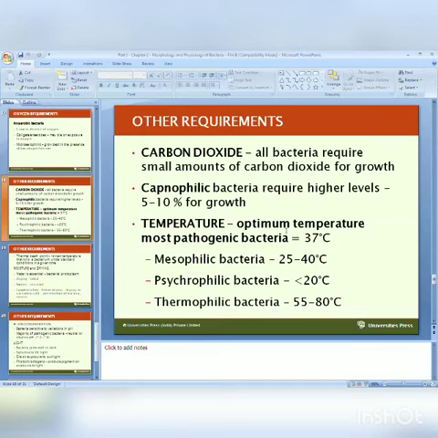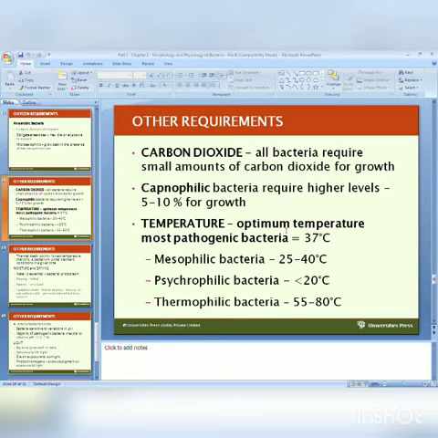After CO2, the next important point is the temperature requirement. The optimum temperature of most pathogenic, most medically important bacteria is 37 degrees centigrade. What is the reason? Because they grow in our body, the human body particularly, and the human body temperature is 37. That's why all medically important bacteria have an optimum temperature of 37.